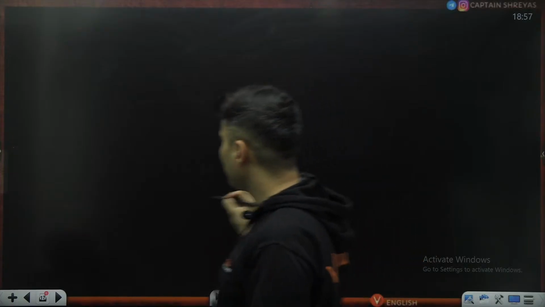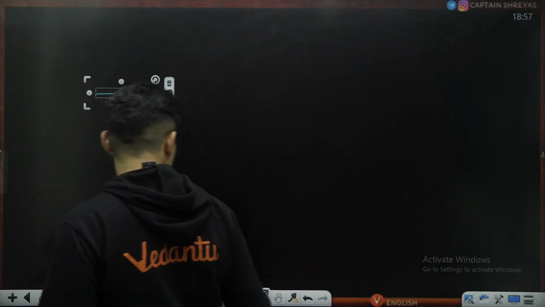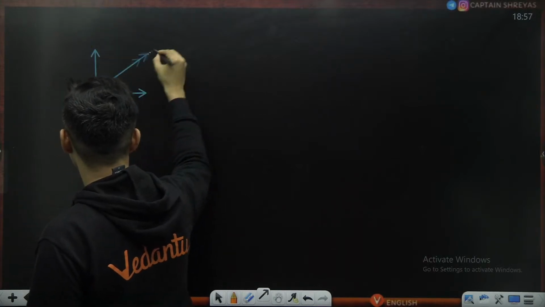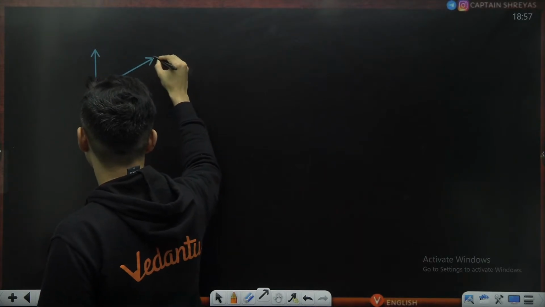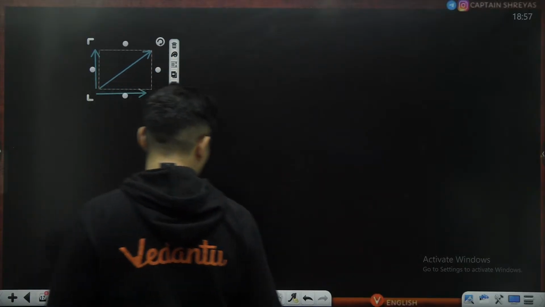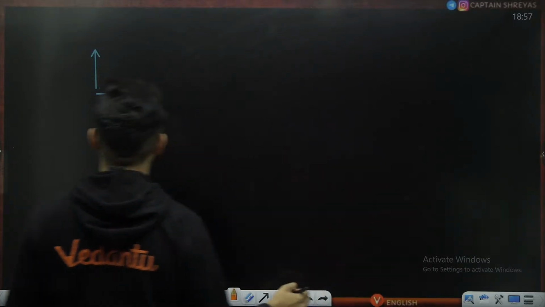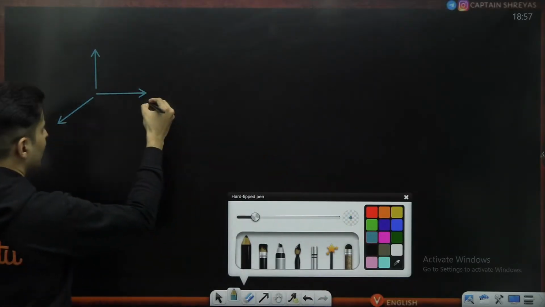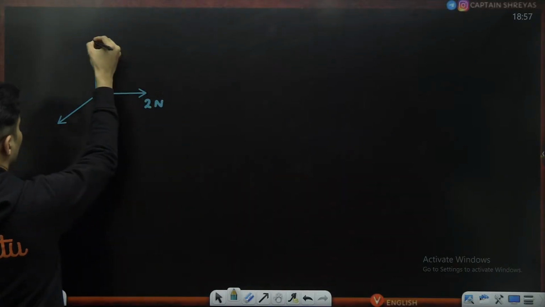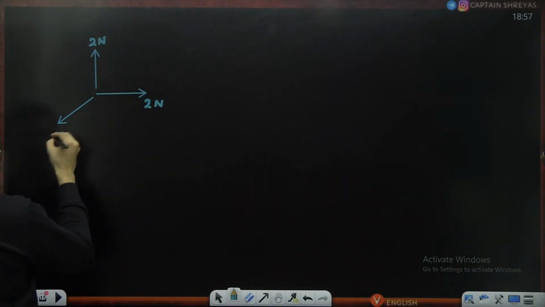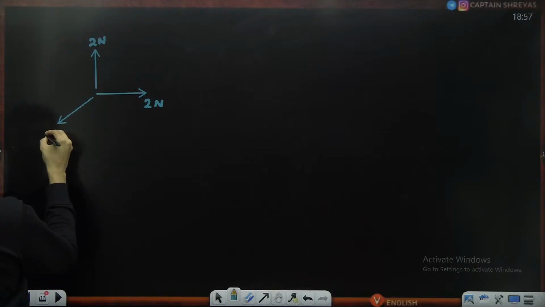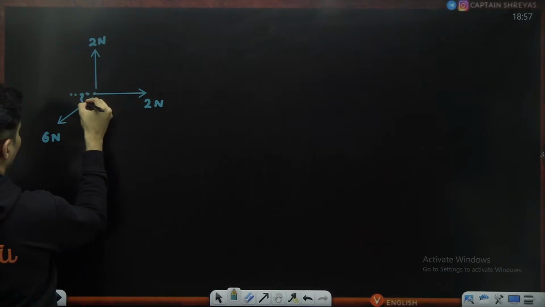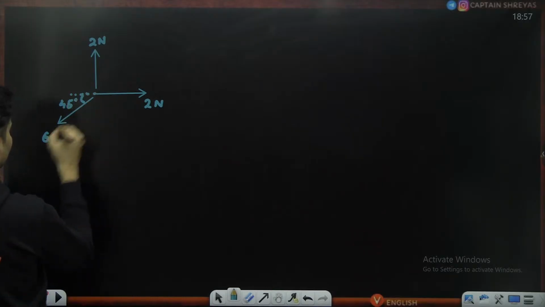So sometimes you might see that there is a force here, maybe there is a force here, and let's say there is another force here, maybe making some angle like this. The forces are, let's say, 2 Newton, 2 Newton, and maybe 6 Newton, making an angle of 45 degrees.